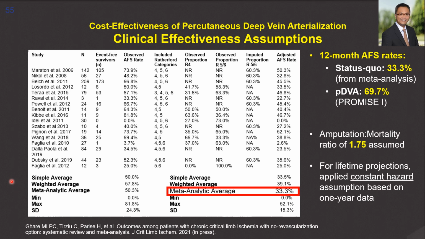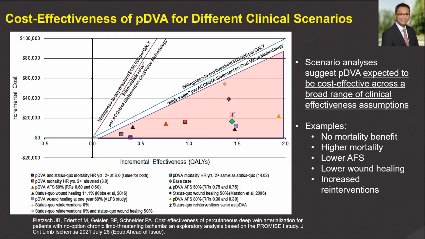This recent study looked at the amputation-free survival in patients with no option critical limb ischemia. The meta-analysis average was 33% as compared to the 12-month AFS rate of 69.7% in the PROMISE-1 data. Cost effectiveness of percutaneous DVA with the lymph flow device was analyzed in different clinical scenarios.